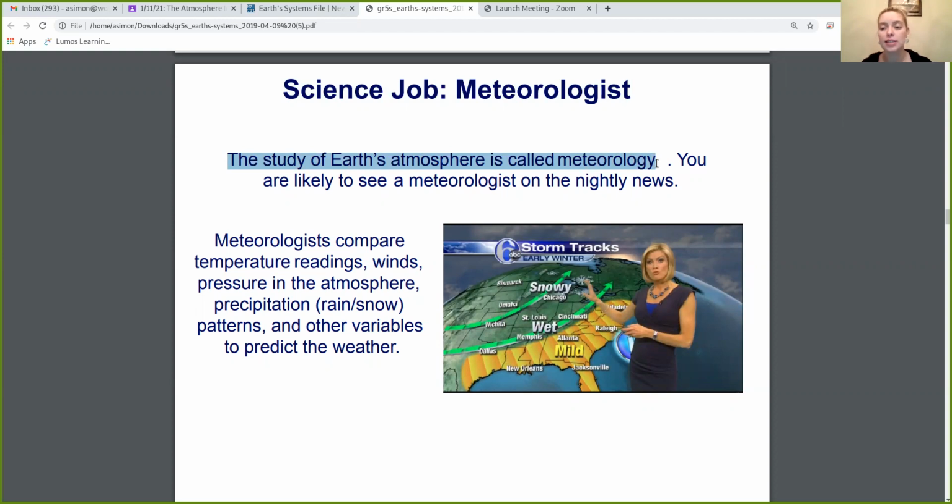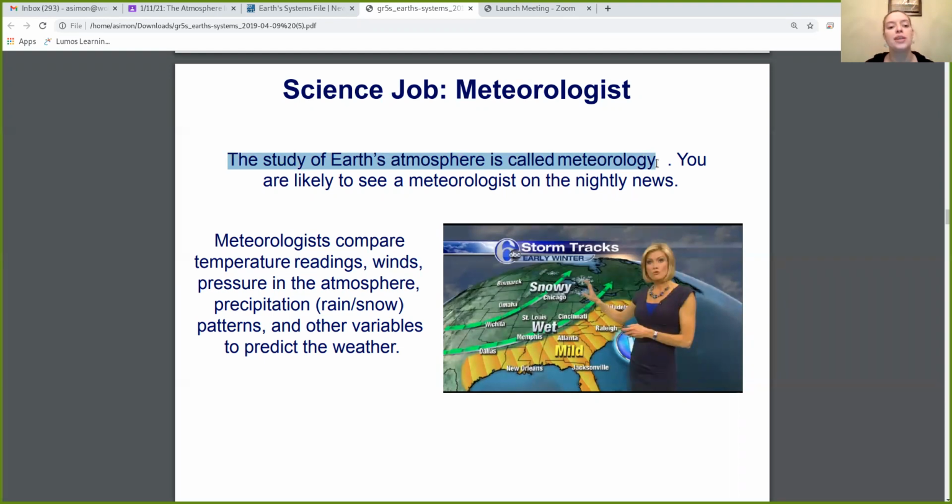And you're likely to see a meteorologist on the nightly news. I'm sure many of you guys have seen the weather before, or your parents have watched the news, and you can see that there's a weather lady or a weatherman that explains what's going on with the weather, whether it's going to snow, what the temperature is going to be, what's happening with the wind. Okay, that's called a meteorologist, and their job is to actually study the Earth's atmosphere. So make sure we have that in our notes. The study of Earth's atmosphere is called meteorology.